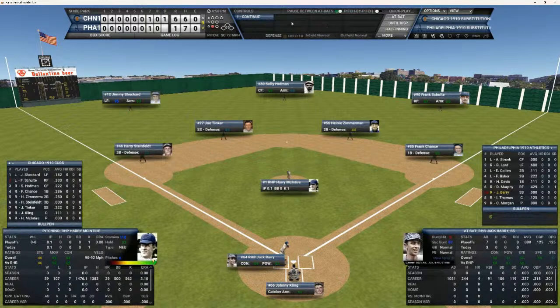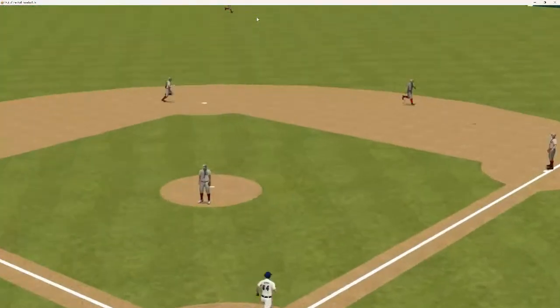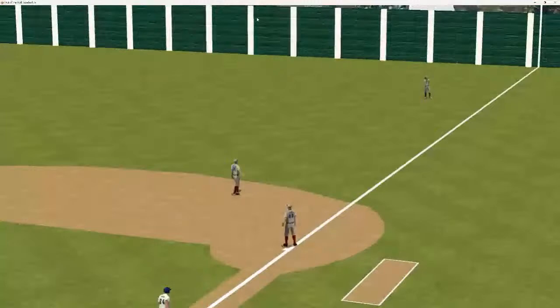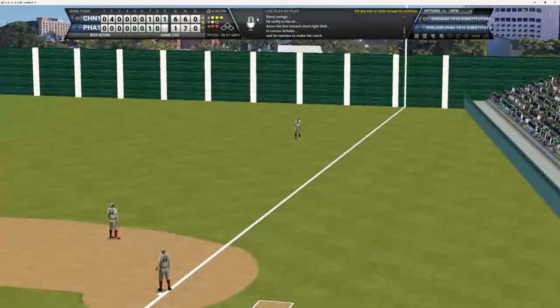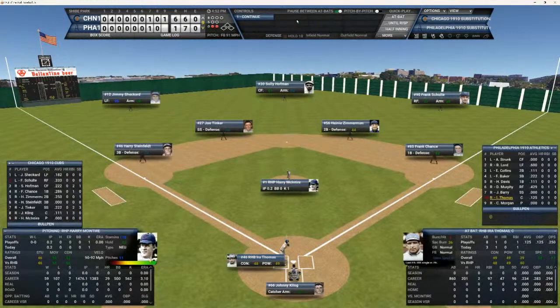Jack Barry's up. He's 0 for 3 in the game, 0 for 7 in the series. Here's the 3-1 pitch to Barry. And that ball is going to be hit in the right field. And that'll be 2 up and 2 down. The A's are down to their last out and could get swept here in Philadelphia. The Cubbies could go home to Chicago with a 2-0 lead in this World Series.